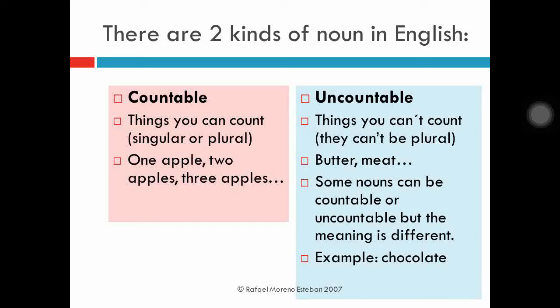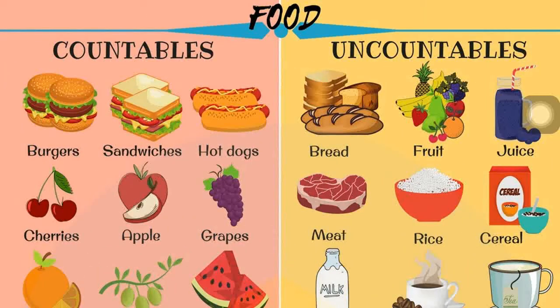Here some nouns can be countable or uncountable, but the meaning is different. Here uncountable is chocolate. In that chocolate, how much chocolate is used we can't say. We can't term it as 1, 2, 3. Only the entire product you will say as 1. Okay. So the best example is butter, meat. This is very clear. Okay, don't get confused where you can't count. And one more best example is your hair. Okay, it's in your body only. Try to understand the difference.